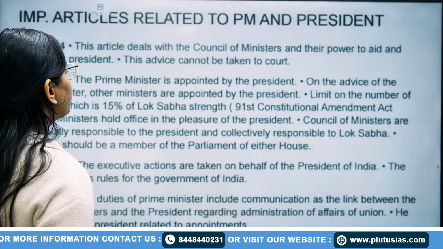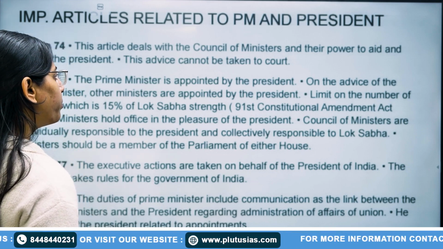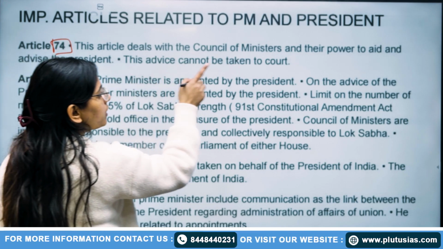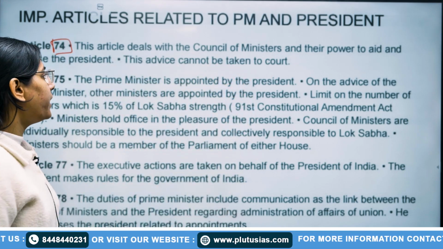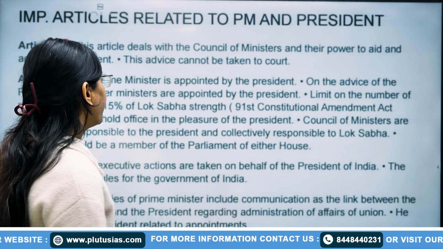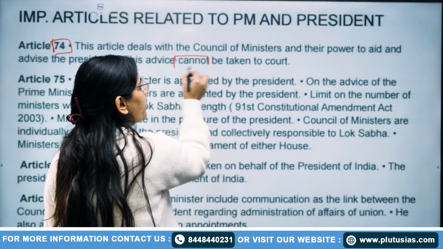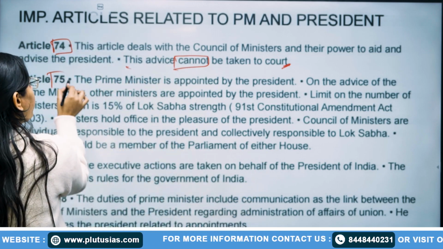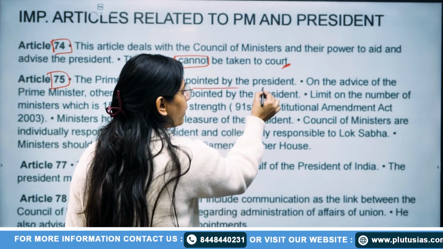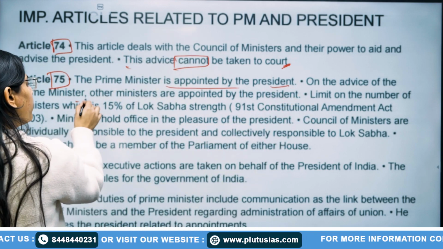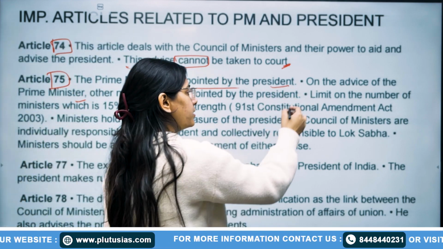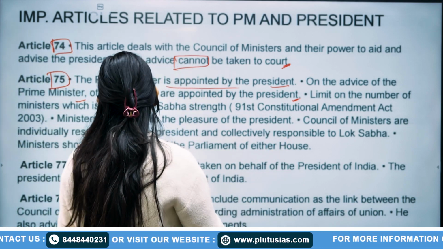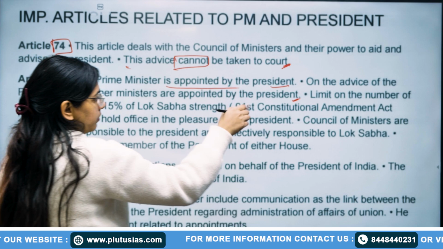After that, what are the important articles related to Prime Minister and President? Article 74 deals with the Council of Ministers and their power to aid and advise the President. Advice cannot be taken to the court. In Article 75, Prime Minister is appointed by President. On the advice of Prime Minister, other ministers are appointed by the President.